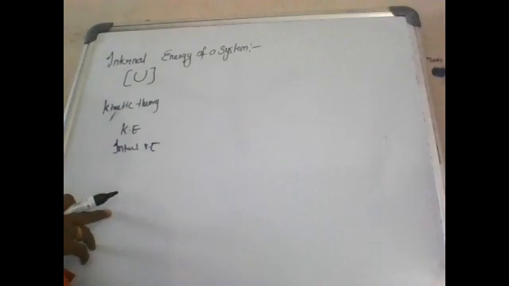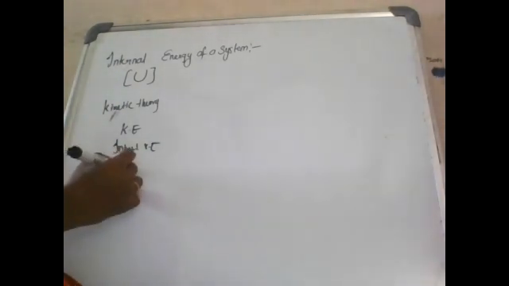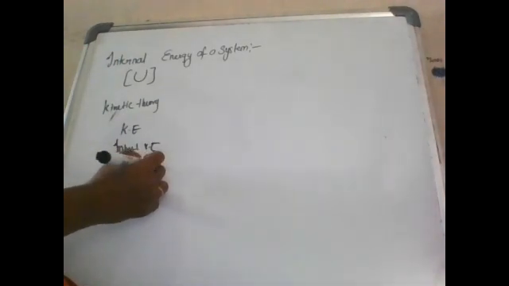Next, here we have internal potential energy also. What is the internal potential energy? Due to the intermolecular force of attraction between the molecules, they have internal potential energy.